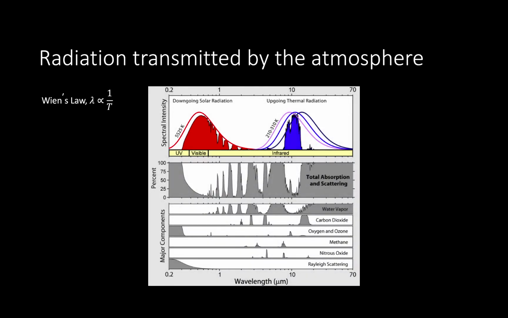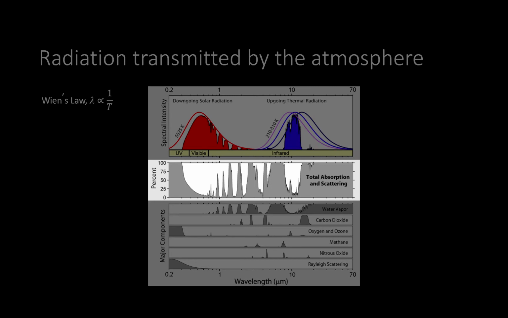The solid red line and the solid blue line in the top panel of this figure show the spectral distributions, or blackbody curves, for the Sun behaving as a blackbody radiator at 5525 Kelvin and the Earth behaving as a blackbody radiator at 255 Kelvin. The solar distribution peaks at approximately 0.5 microns or 500 nanometers in the visible region of the electromagnetic spectrum. The terrestrial distribution peaks at approximately 15 microns in the infrared region.